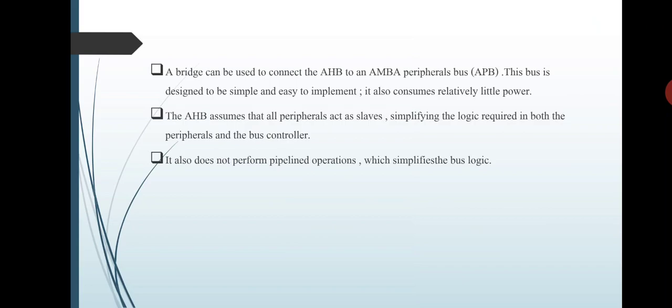The APB assumes that all the peripherals act as slaves, simplifying the logic required in both the peripherals and the bus controller. It also doesn't perform pipeline operation, which simplifies the bus logic.